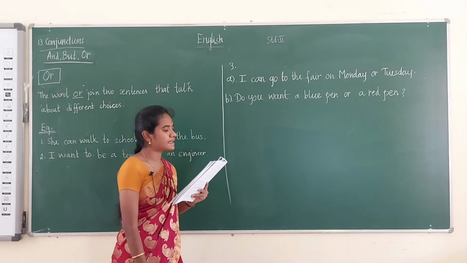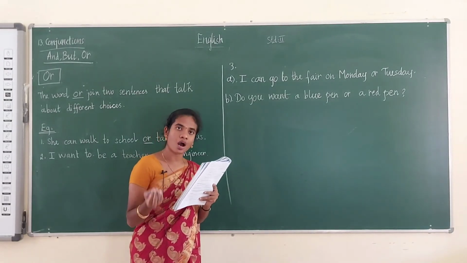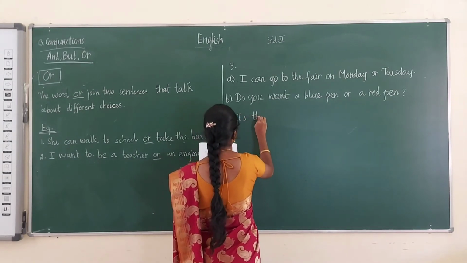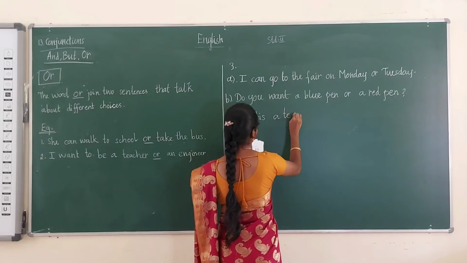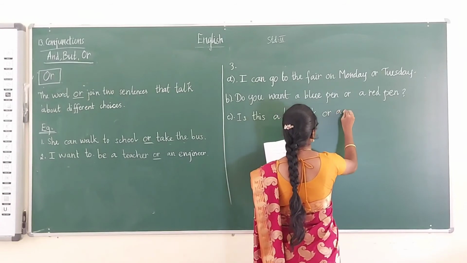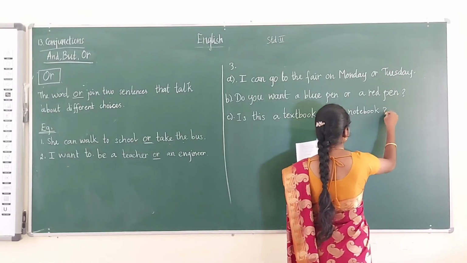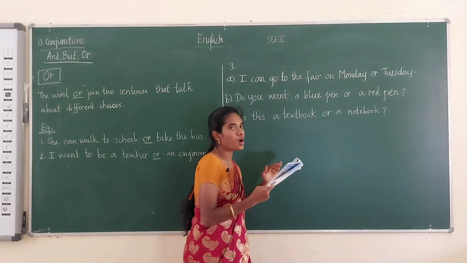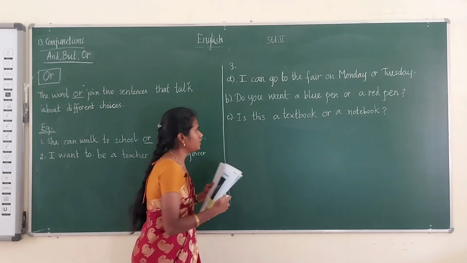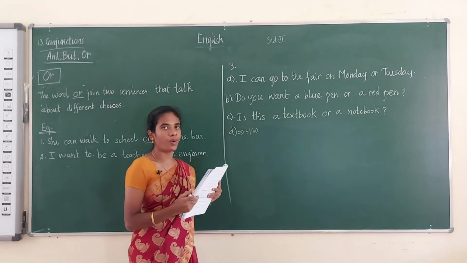See the next one. Is this a textbook? Is this a notebook? Okay. How can we write? Is this a textbook or a notebook? So this sentence is in the question format, so I have to put a question mark. Okay, is this a textbook or a notebook? Textbook or notebook? Okay, and that you have to do as the homework. Okay, you have to join the two sentences by using the word or.